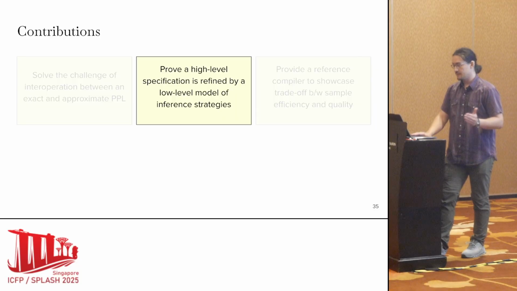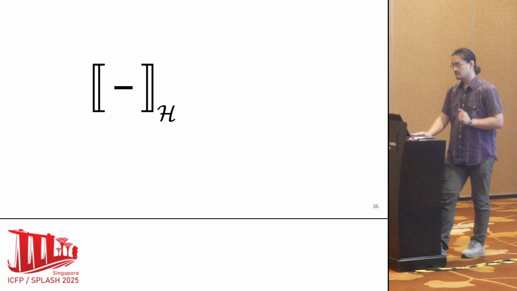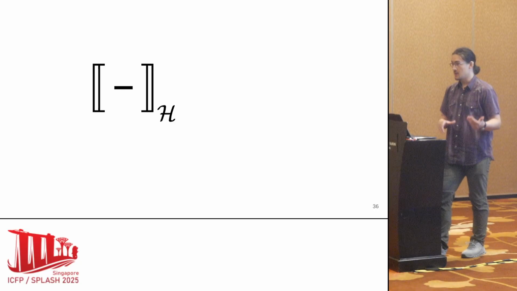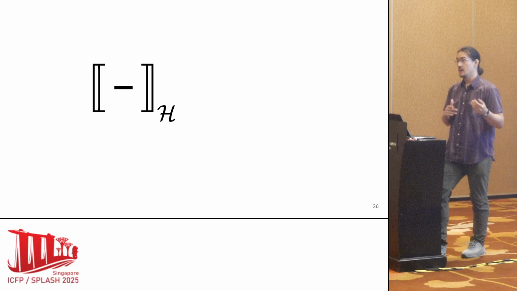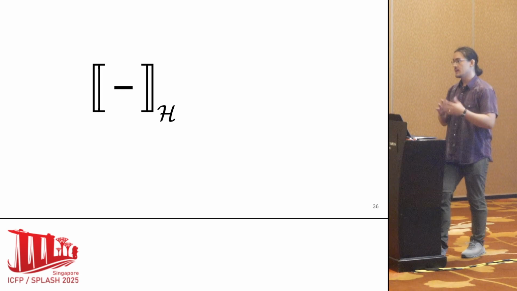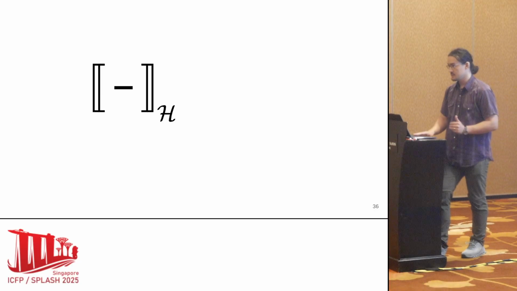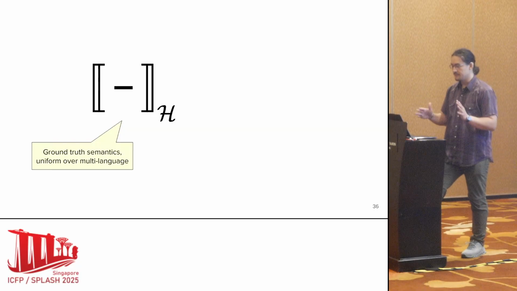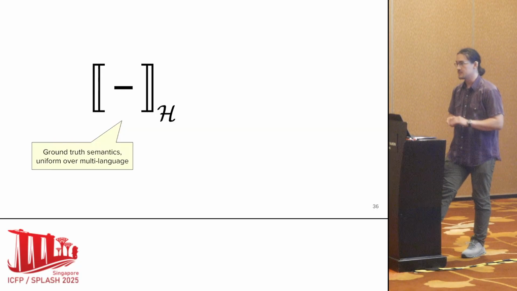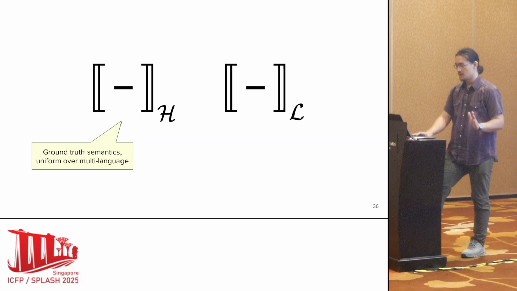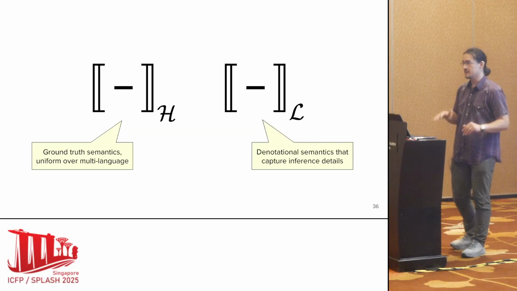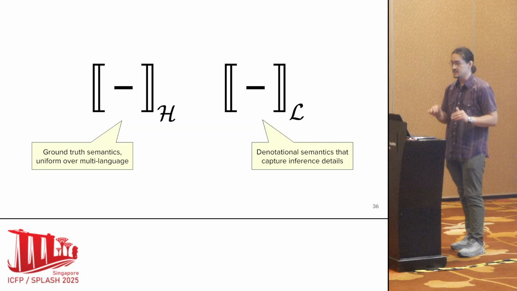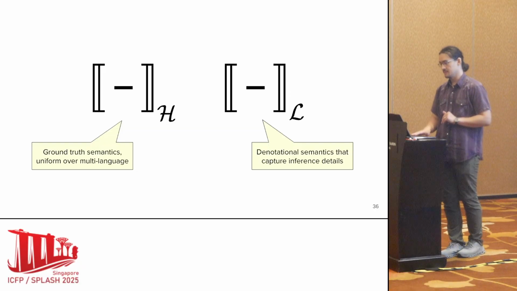So we also prove this sound. We do this by defining a high-level model, which denotes the semantics of our programs without paying attention to the inference processes that we're operating over. Specifically, these are the ground truth semantics, and it's uniform over the multi-language. And then we also define a low-level model, which is the denotational semantics that capture the specific details of inference.